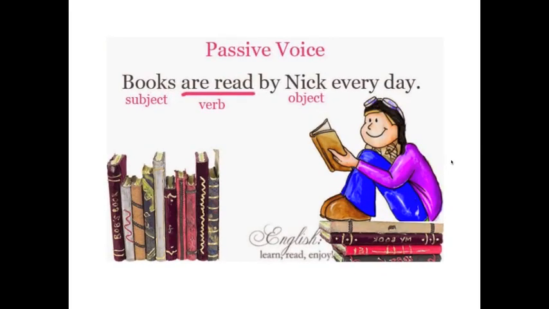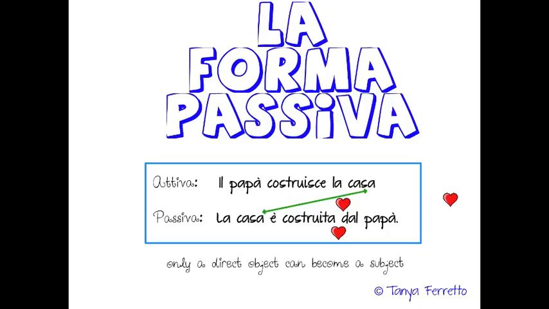So the passive voice means switching the subject and the object. So while your direct sentence here in English would be Nick reads books every day, the passive will be books are read by Nick every day. So in Italian we have the same thing.